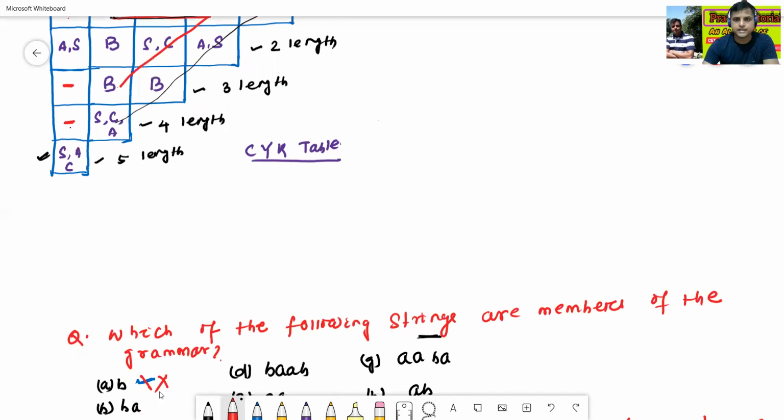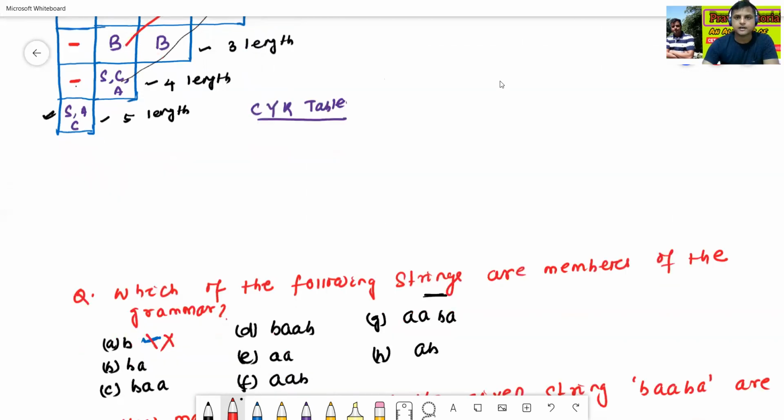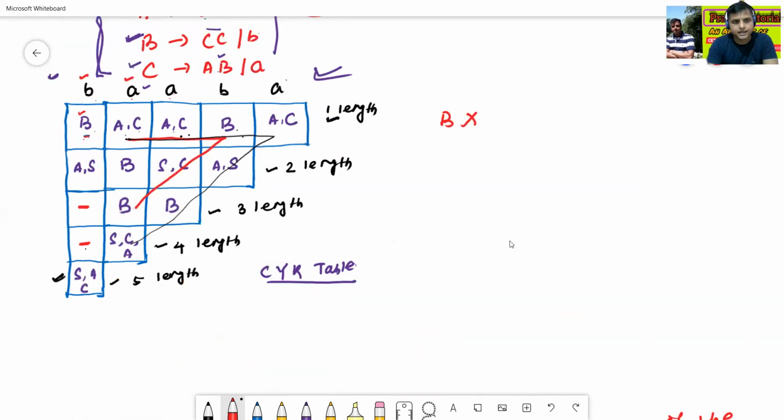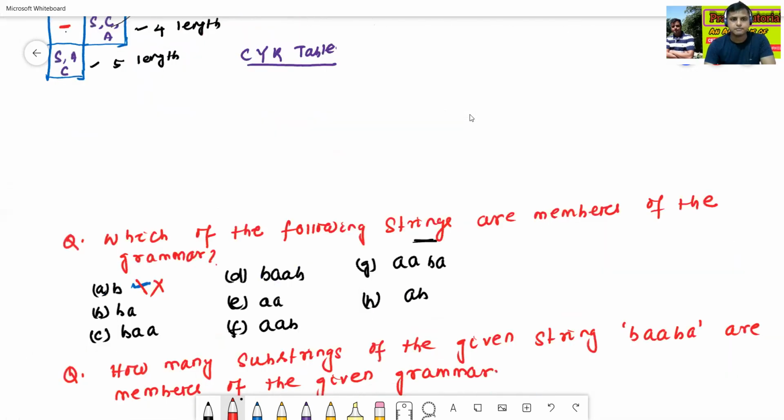The next question is BA. Okay. Now we'll check. BA can be derived from here. BA means this one. This box contains what? S. Since this box contains S, the starting symbol, BA is a member.